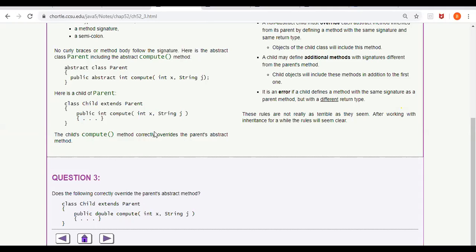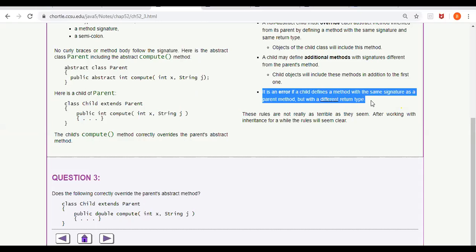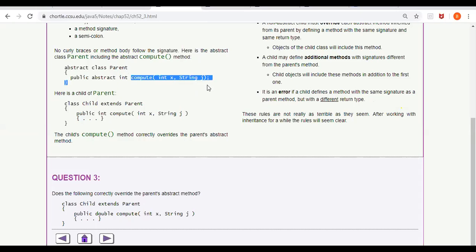Who is saying correct? See, read this statement: it is an error if a child defines a method with the same signature as a parent method but with a different return type. Do this method and this method have the same signature?